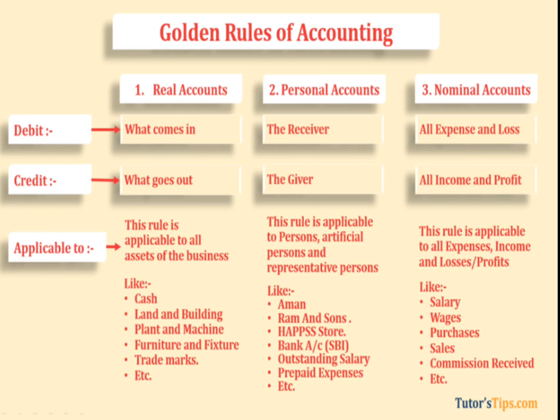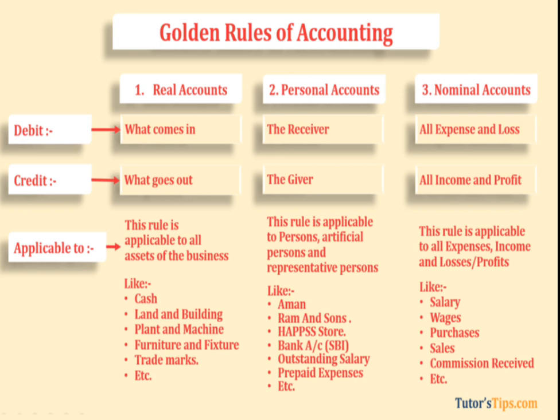Prepaid expenses means the expenses which are paid in advance. These all come under representative personal account.